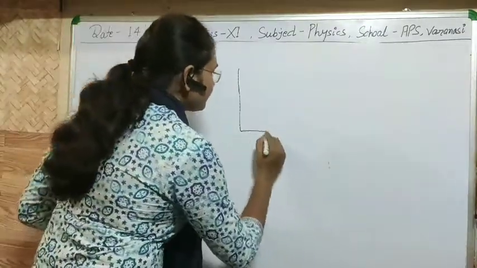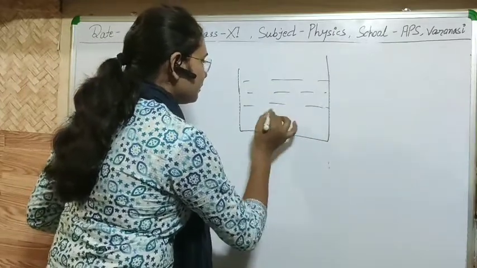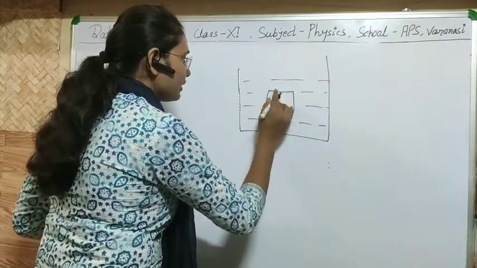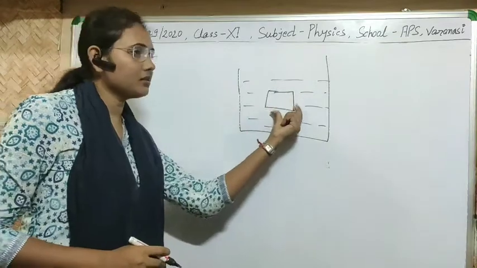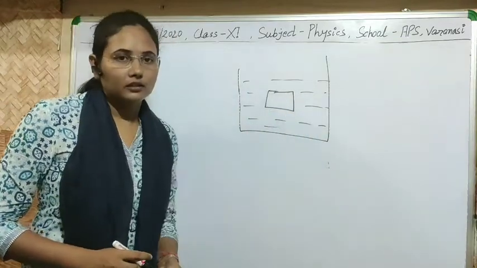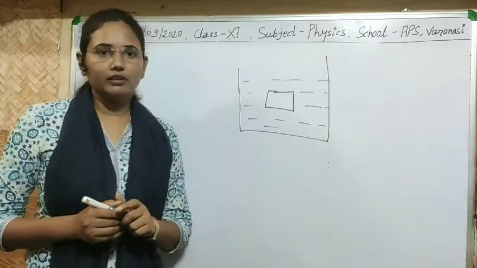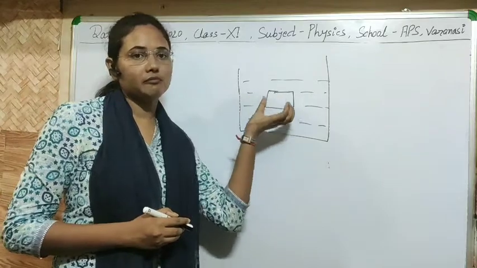So just consider we have a container with some liquid, and now we put some solid inside it. Okay, let's say a solid block is immersed in this liquid. So definitely if you put a solid in it, then the liquid will start to apply some pressure, some force on it.